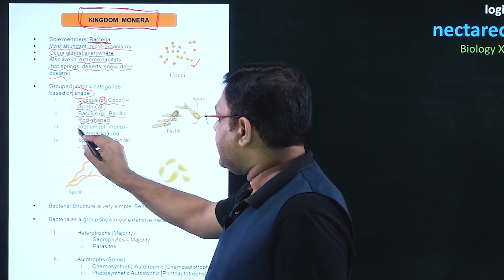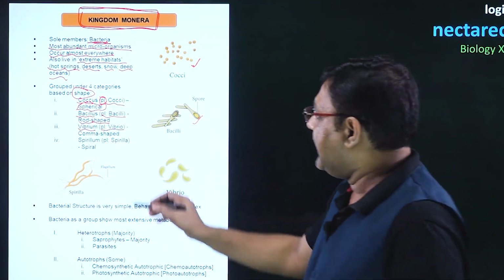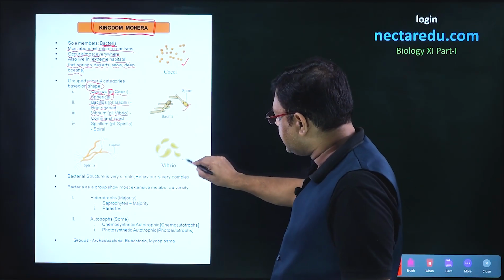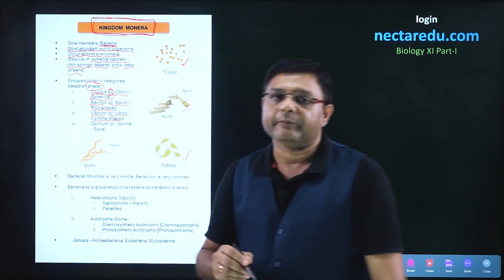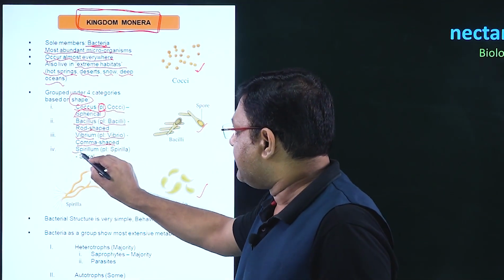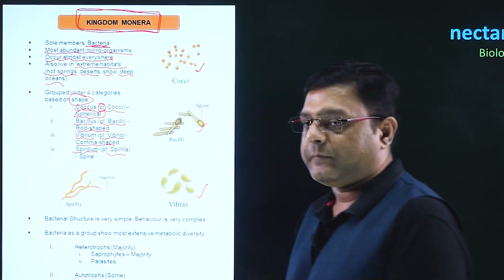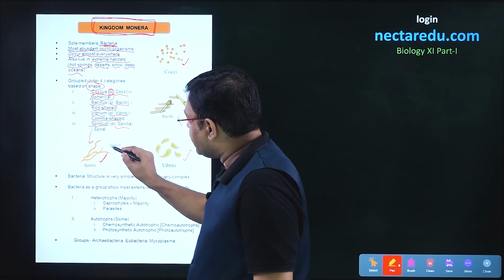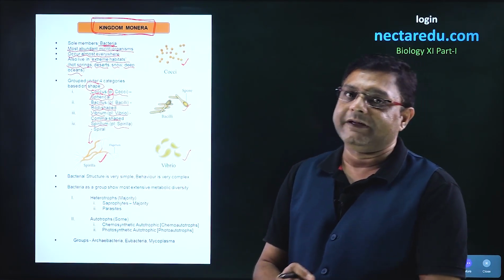The third type is the Vibrium, or Vibrio in the plural, and these bacteria are comma shaped. So we can see this shape, it is comma shaped and that is why it is an example of the Vibrium type of bacteria. The fourth and last type is the Spirillum, or Spirilla, and these bacteria are spiral, and this particular diagram is of Spirillum bacteria. So these were the four types based on the shape.